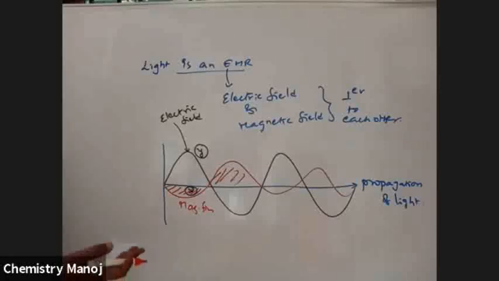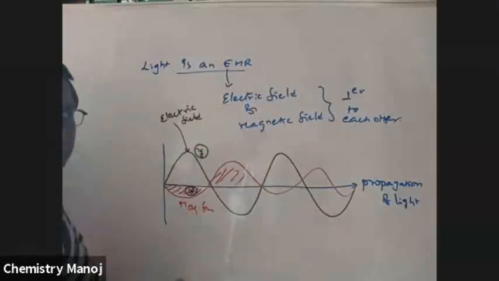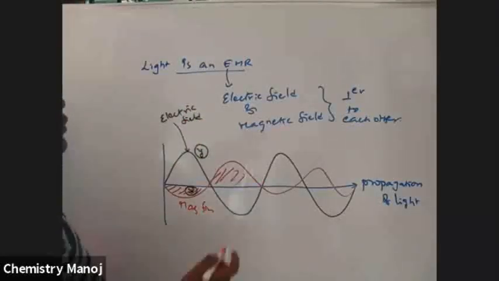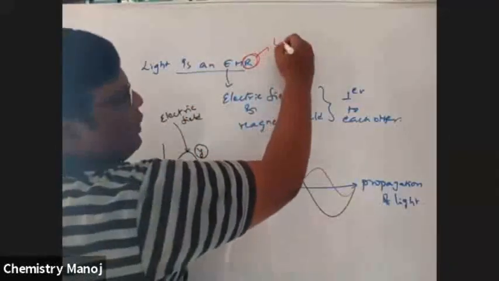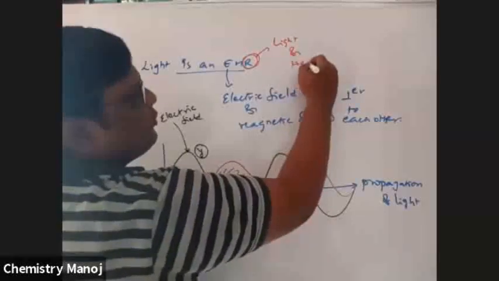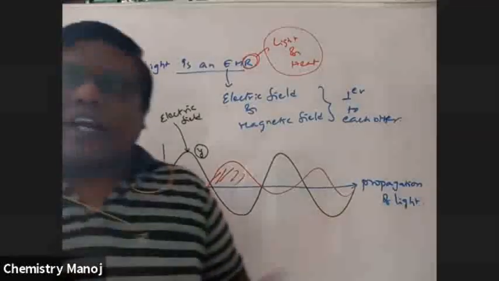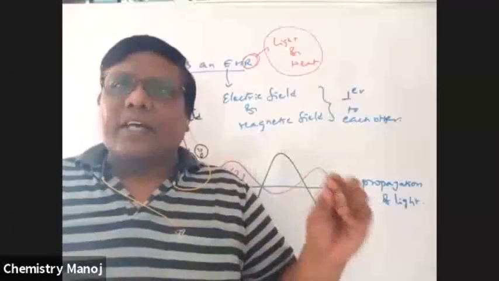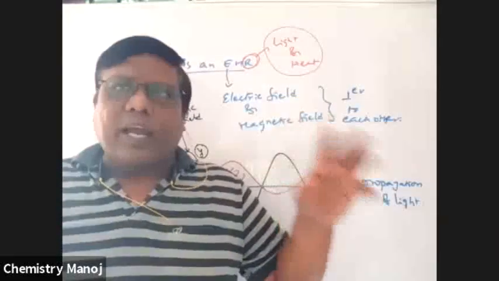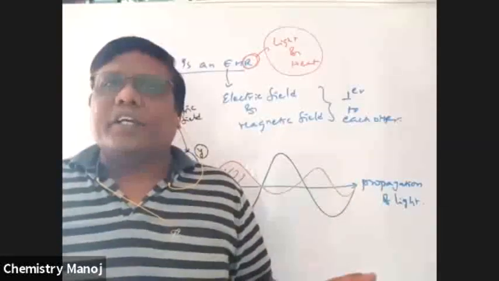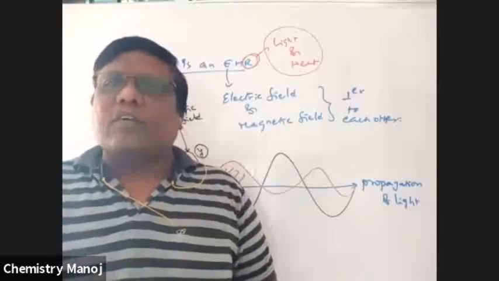Whatever it may be, it is in the form of a wave, so all those properties I already told you are applicable here also. So what is the meaning of radiation? Radiation means it has both light and heat. That means our sun radiation, sunlight, is taken as sun radiation. Through that radiation we have both light and heat energy. The light and heat combination is called radiation.